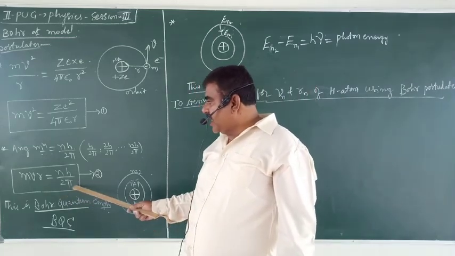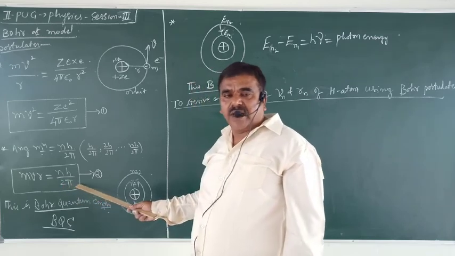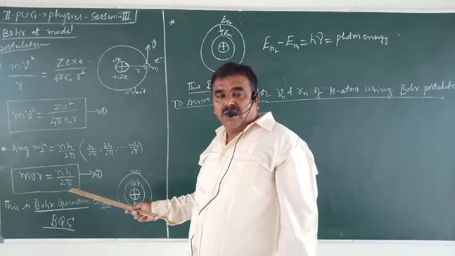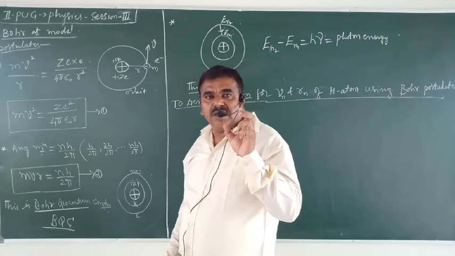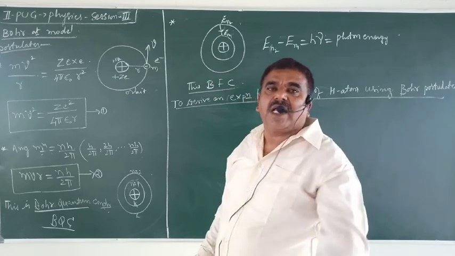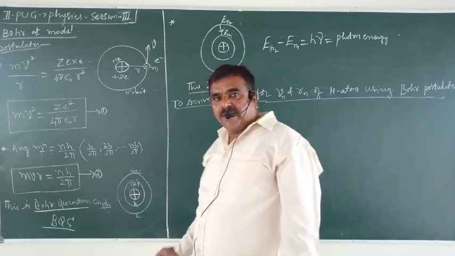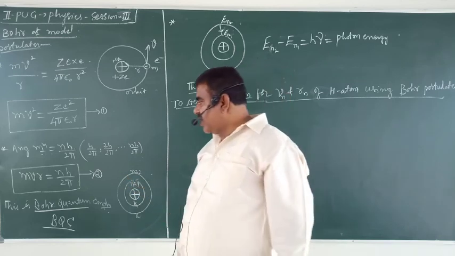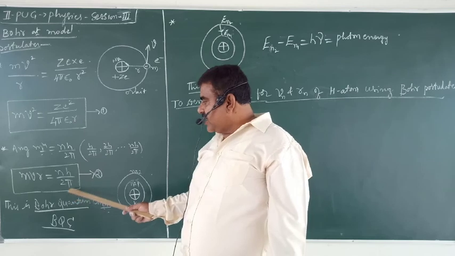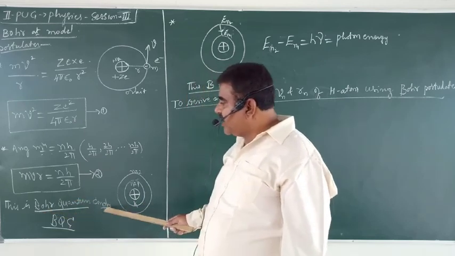Okay? That statement supports quantum theory, quantum nature. All possible values of energy are not possible. Only certain discrete values, discrete orbits. The orbits are not continuous, only discrete orbits. So this revolutionary statement is called the Bohr quantum condition.